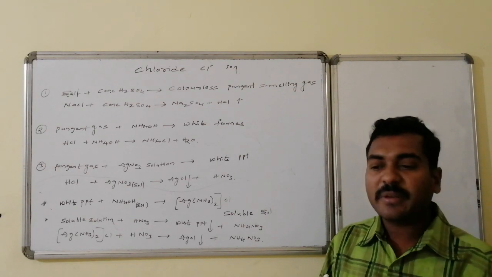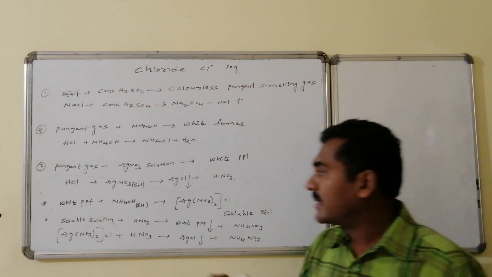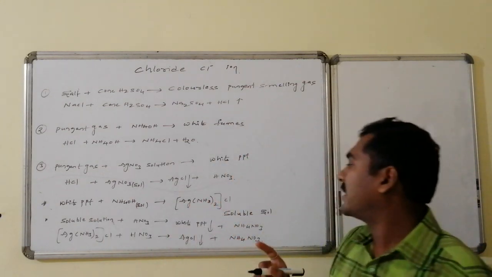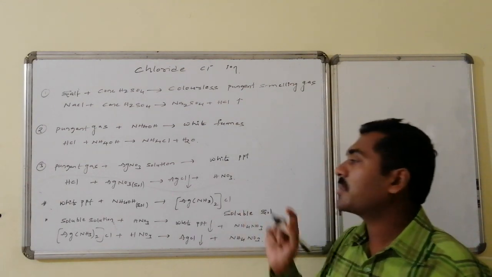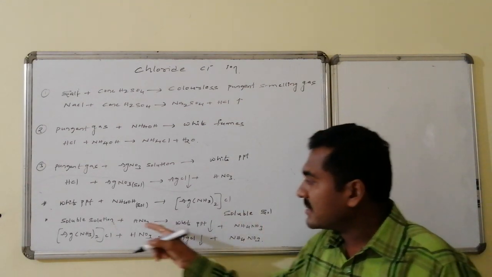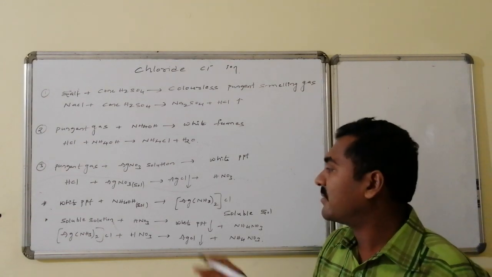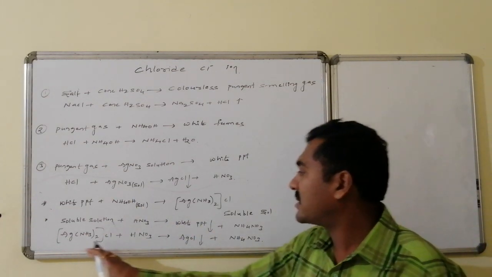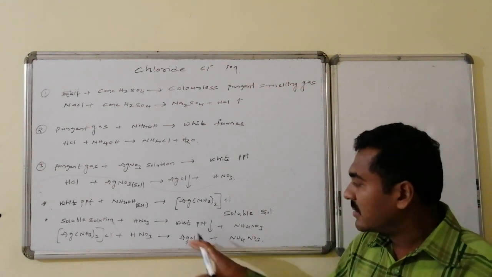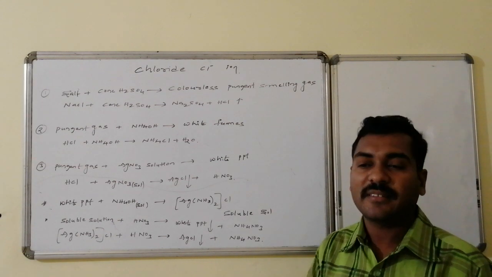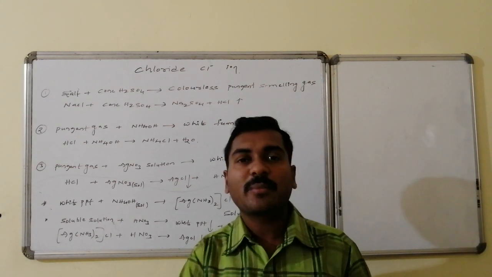If an excess amount of ammonium hydroxide solution is added to this white PPT, the white PPT dissolves and leads to the formation of a soluble clear solution, that is silver ammonium chloride. If an excess amount of HNO3 is added to this soluble solution, once again it leads to the formation of silver chloride along with ammonium nitrate. The white PPT is once again regained. Now we will graphically represent all of these reactions on the other part of the board.